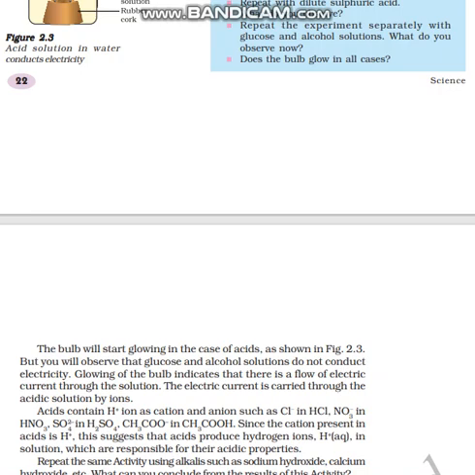The electric current is carried through the acidic solution by ions. Why? Because when the current starts flowing, electrons flow from negatively charged ions to positively charged ions at a very high speed. So acids are good conductors of electricity.